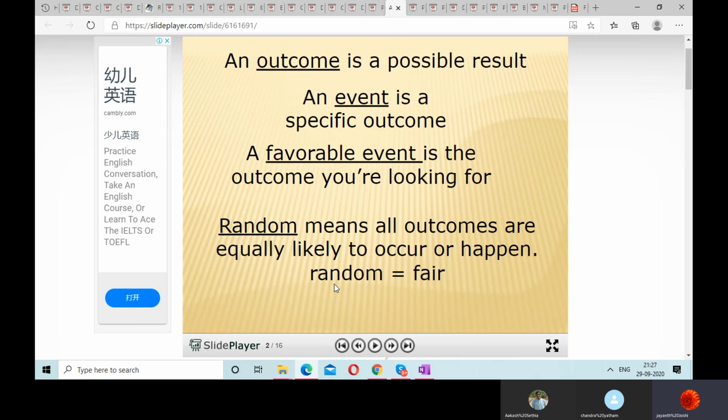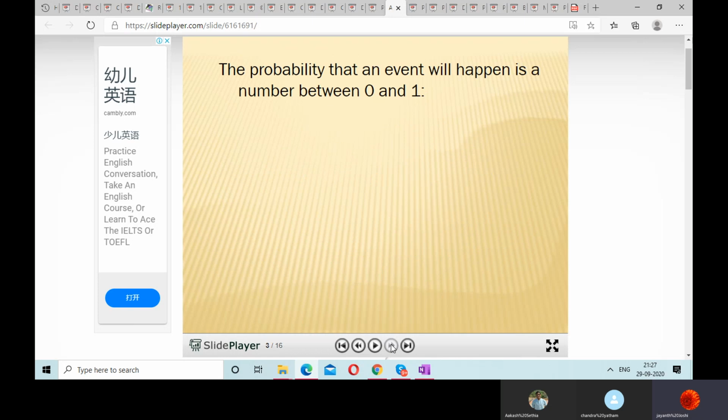Random, very good, synonym for random is fair. That means if it is a fair experiment, anything can happen. If it is a fixed experiment, then whatever you want, that would come. So random means fair. So the probability that an event will happen is a number between 0 and 1.